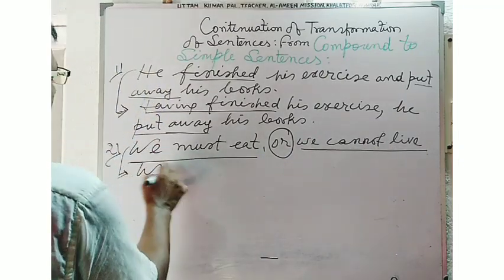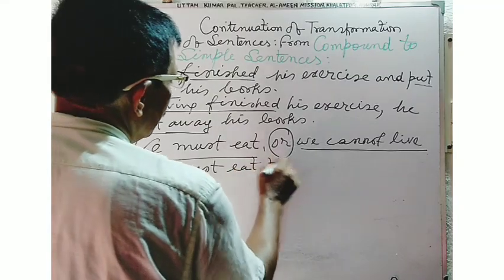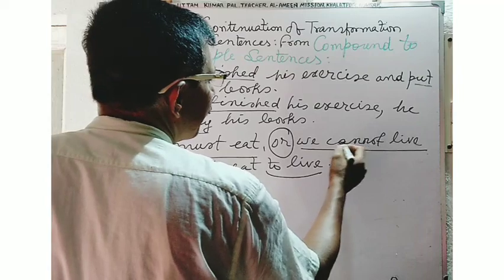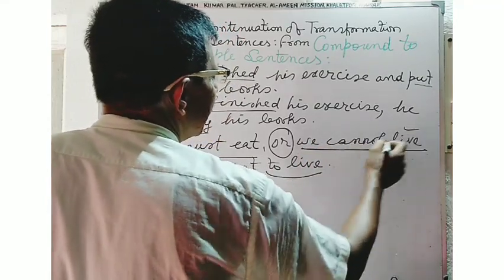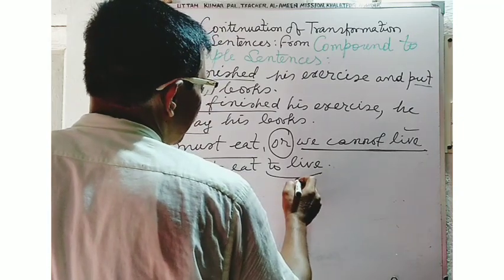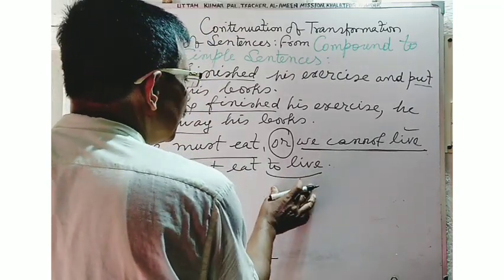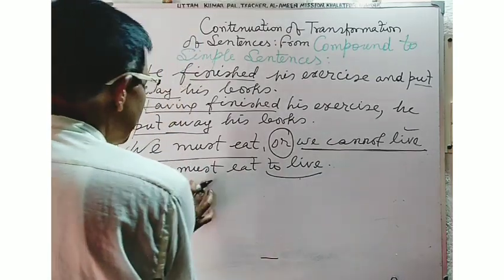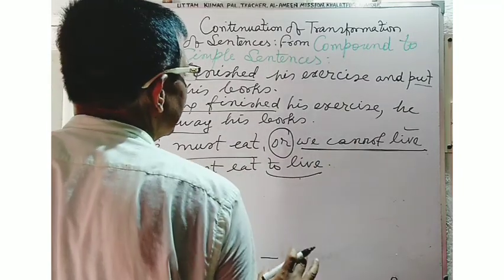We must eat to live. Here, we cannot live, this main verb is to be removed by the use of the infinitive. So, by the use of the infinitive, you may make the sentence a simple one. We must eat or we cannot live.